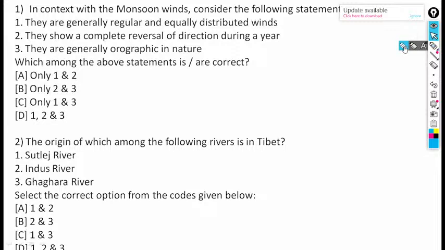First question is in context with the monsoon winds, consider the following statements. One, they are generally regular and equally distributed winds. Two, they show a complete reversal of direction during a year. Three, they are generally orographic in nature.